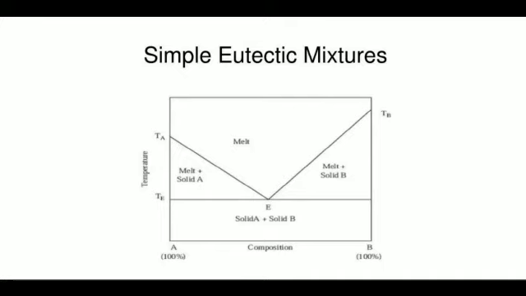For example, solid A melting point is Ta and solid B melting point is Tb. When you add a small proportion of solid B to 100% solid A, the melting point of solid A decreases. It can be observed by using the following downward curve. In the same way, when solid A is added to solid B, their melting point also decreases.